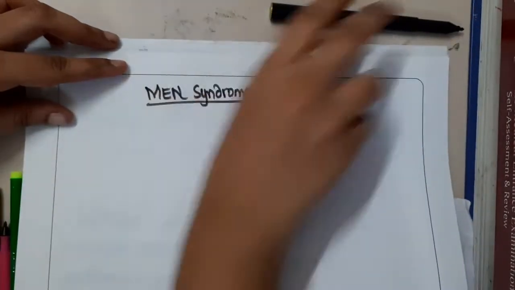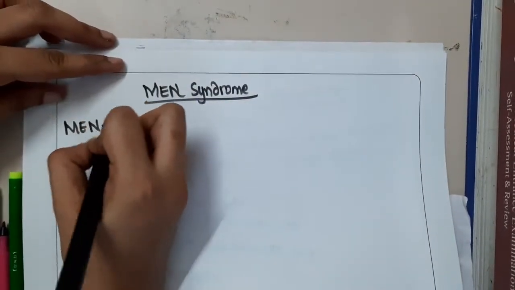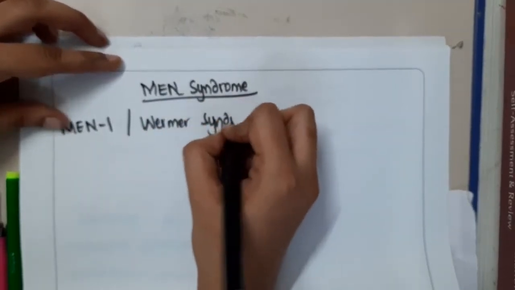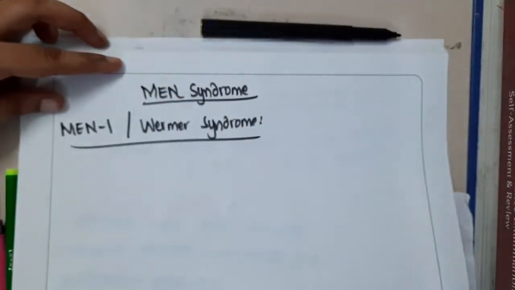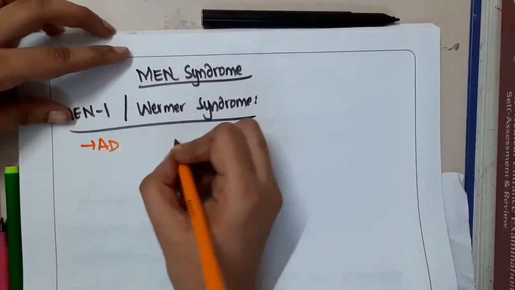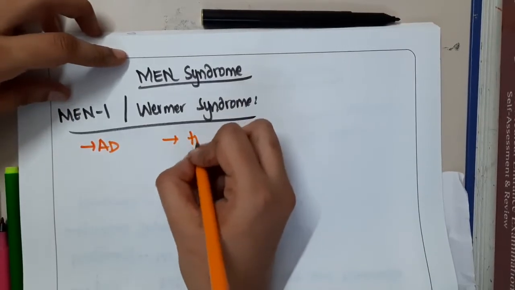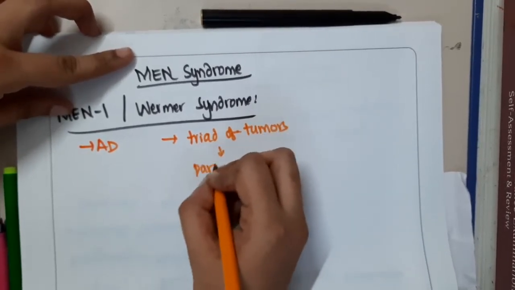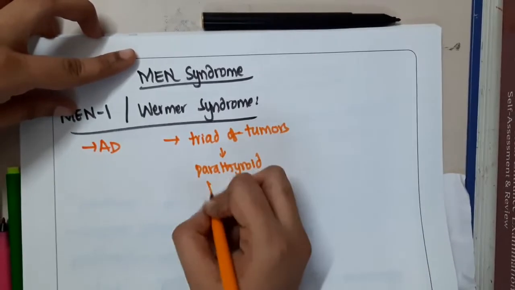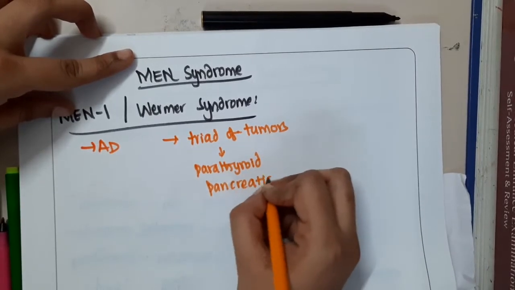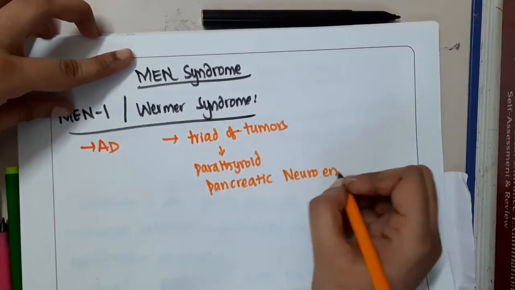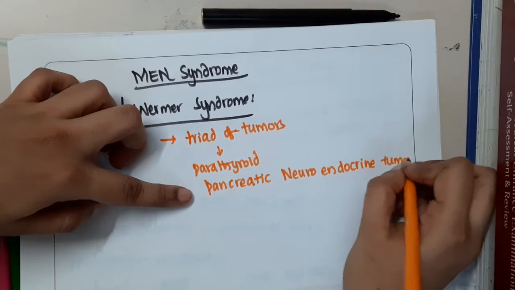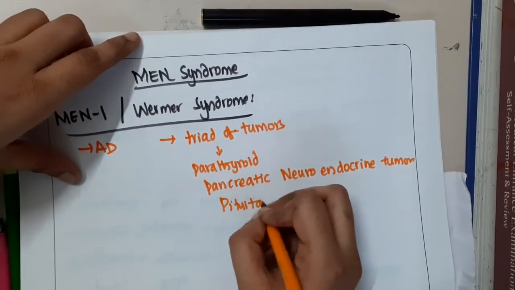First we will see MEN 1 syndrome, also called Wermer syndrome. It is autosomal dominant. Here you will see a triad of tumors, which includes parathyroid tumors, pancreatic neuroendocrine tumors, and pituitary tumors.